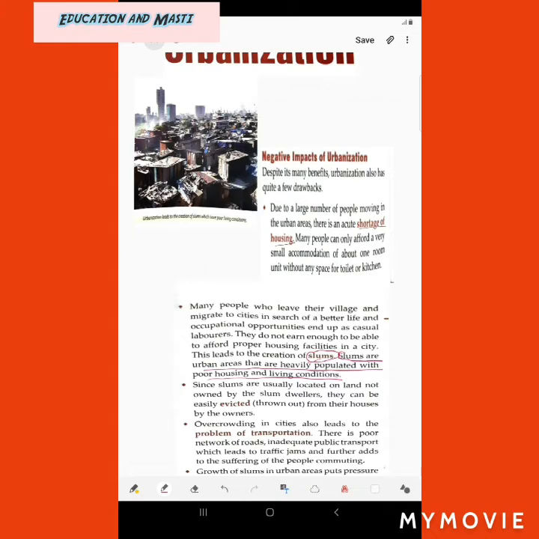It means the land on which the slum is created is not owned by the slum dwellers. Therefore, at any time the people living in the slum areas can be evicted, meaning thrown out from their houses by the owners. As their houses are on land owned by someone else, if that owner wants to build something there, he has to remove the slum dwellers. So they would be thrown out by the owners if the owner wants that land.